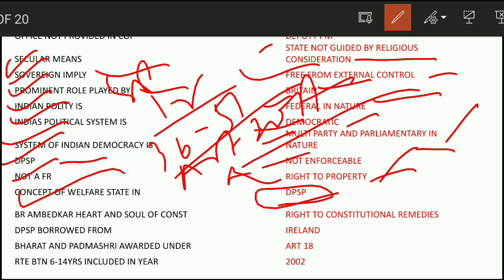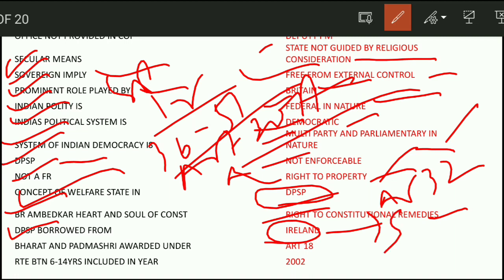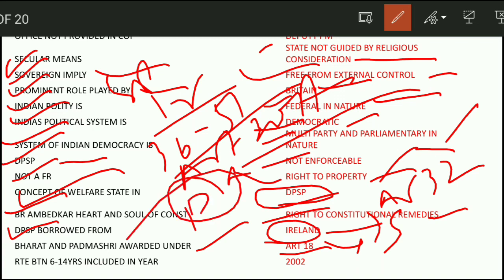Next question. B.R. Ambedkar, heart and soul of the Constitution. B.R. Ambedkar called which part of the Constitution the heart and soul of the Constitution? That is constitutional remedies under Article 32, fundamental rights. And DPSP was borrowed from Ireland and Ireland borrowed from Spain. Bharat Ratna and Padma Shri awards are given under Article 18, which abolishes titles. You have to take permission of the President of India to accept any award from outside our country. But Bharat Ratna and Padma Shri can be given.